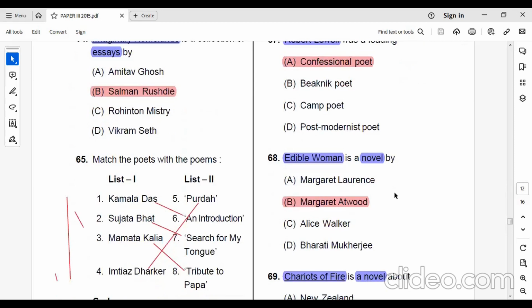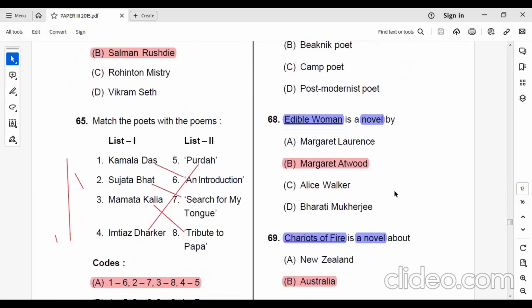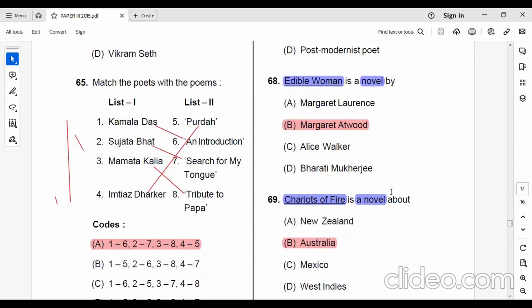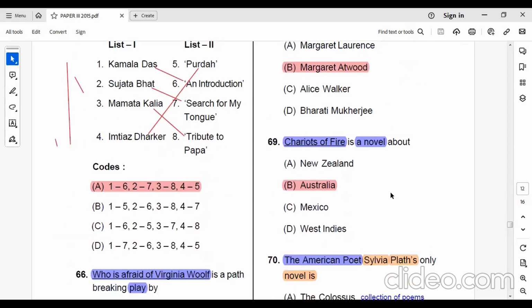Edible Woman, a novel written by Margaret Atwood. Chariots of Fire, a novel. I tried to find information, but there are so many works about Chariots of Fire. So if you find some exact information about this novel, kindly write in the comment box. It will be helpful for everybody as well as for me. It's a novel about Australia.